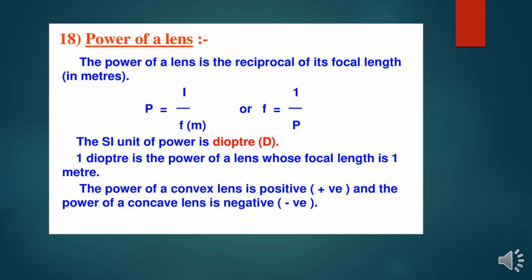Power of lens. Power of lens is the reciprocal of its focal length in meters, that is P is equal to 1 by f, or f is equal to 1 by P. The SI unit of power is diopter, or we can write it as capital D. One diopter is the power of a lens whose focal length is 1 meter. The power of a convex lens is positive, and the power of a concave lens is negative. So in the spectacles, according to the power of the lens, we can increase or decrease the diopter level and the magnitude value.